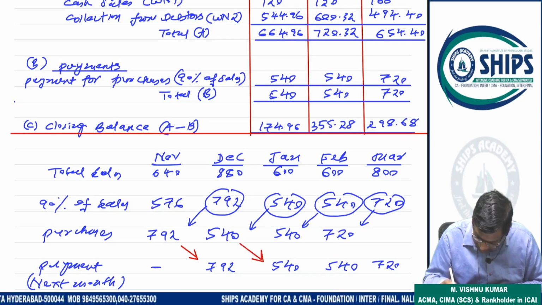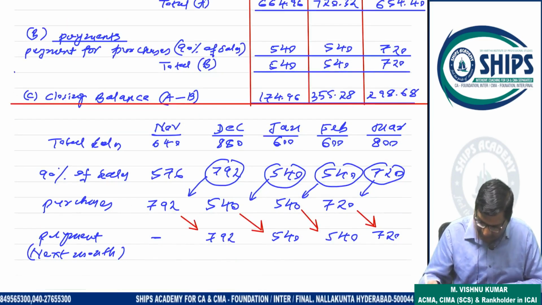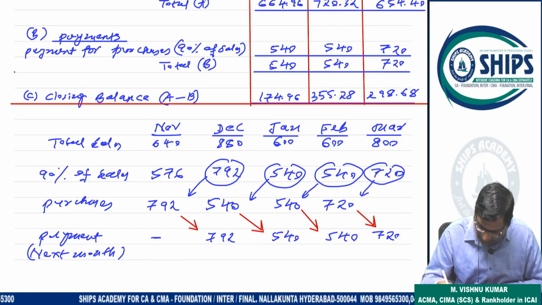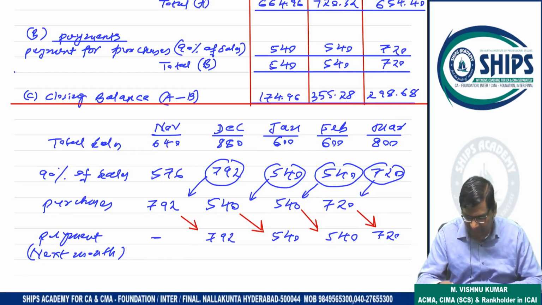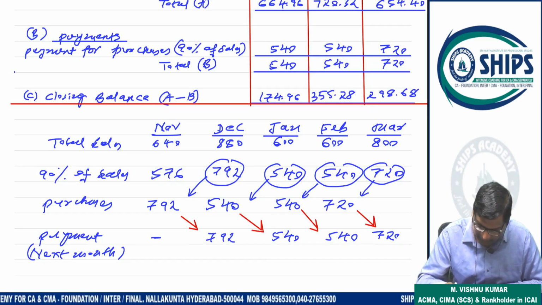540 paid here. 540 paid here. 720 paid here. So it means very simple. Whatever is 90% sales value, same month's figure is coming in payment. Same month figure is coming in payment. That's it. So 90% of sales you have to calculate. January, February, March, same you have to take in payment. That's it.